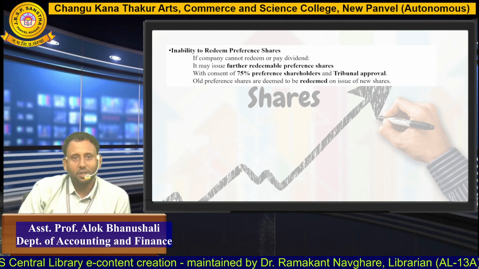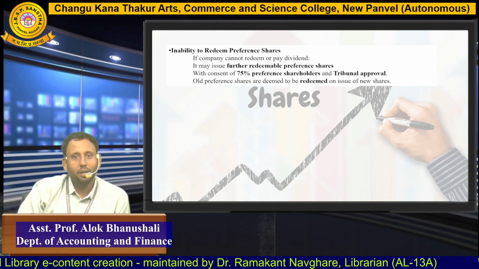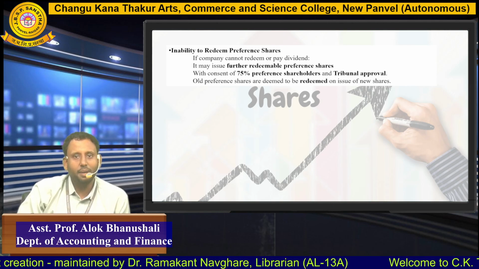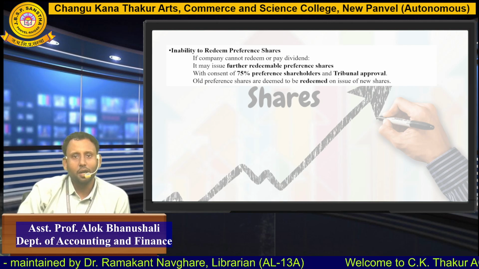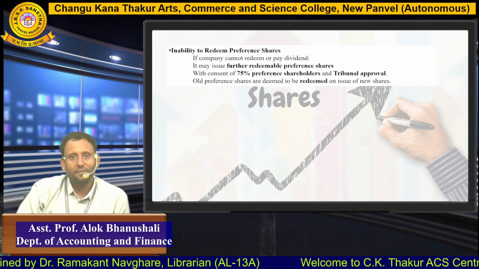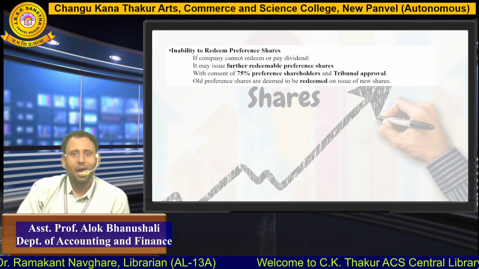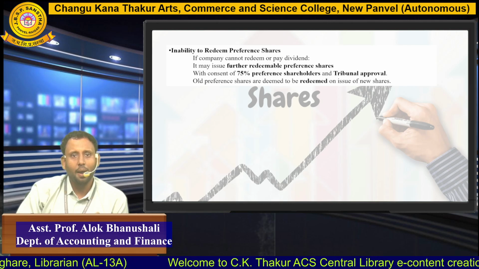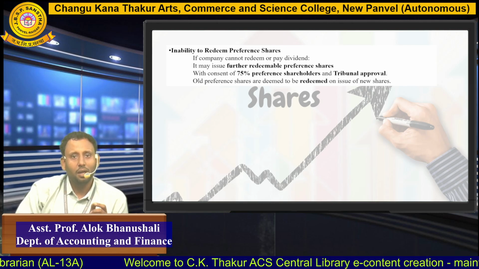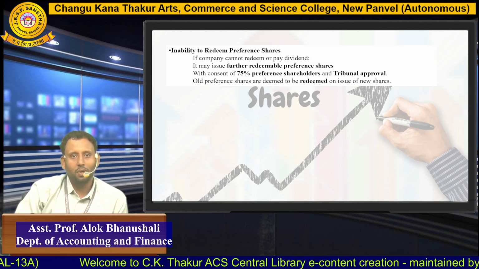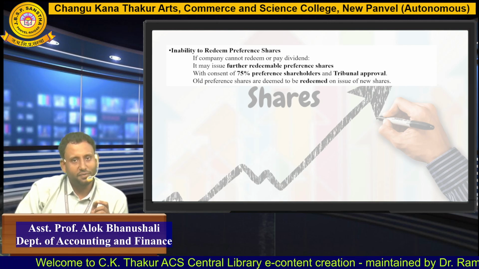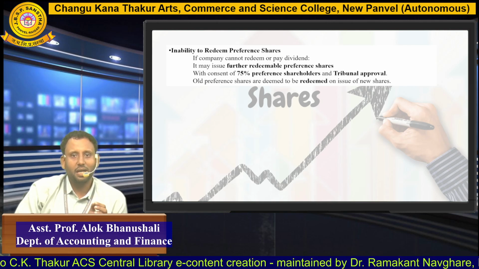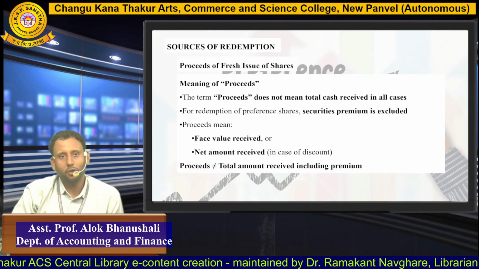Inability to redeem preference shares. If a company cannot redeem or pay dividend, the company can issue further redeemable preference shares. It's like renewal of preference shares. The company will acquire your old preference shares and will further issue you new preference shares which are redeemable, but it will happen only when 75% of preference shareholders in value give the consent as well as NCLT approval. So old preference shares are deemed to be redeemed on issue of new shares.